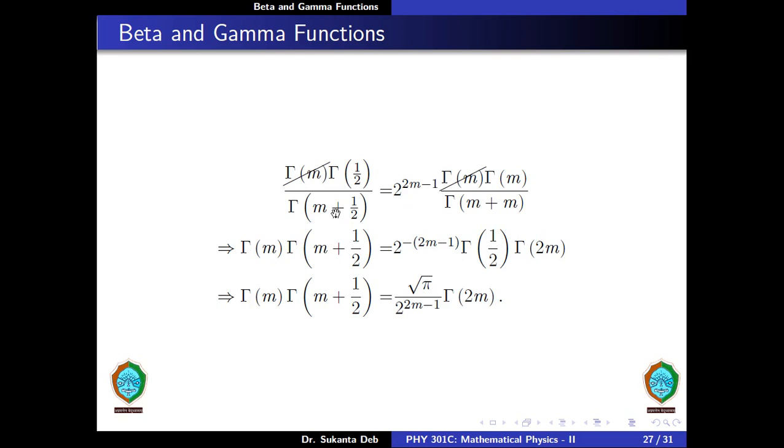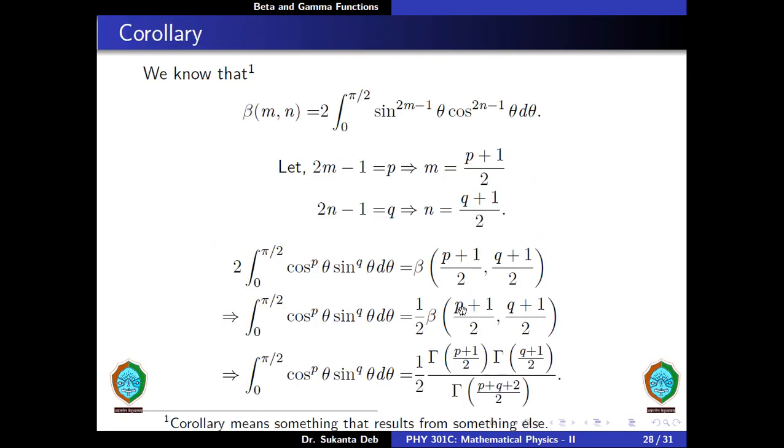Therefore what we are left with is gamma of m into gamma of m plus half is equal to 2 to the power minus twice m minus 1 gamma of half multiplied by gamma of twice m. But gamma of half is equal to square root of pi. Therefore we have gamma of m into gamma of m plus half is equal to square root of pi divided by 2 to the power twice m minus 1 gamma of twice m.